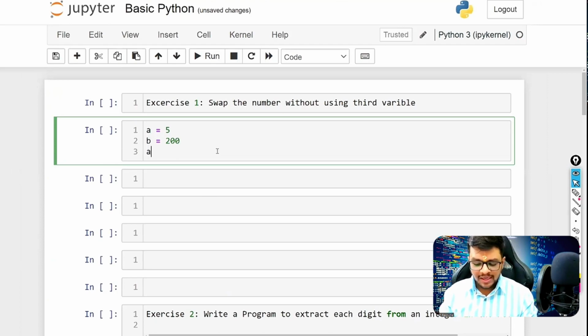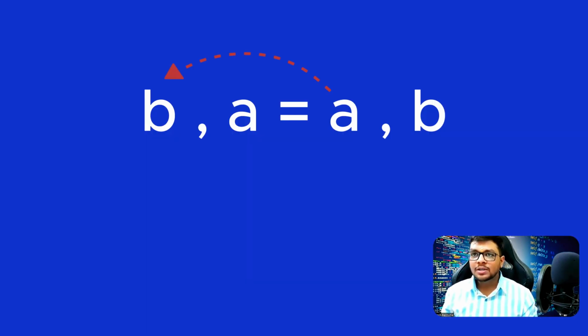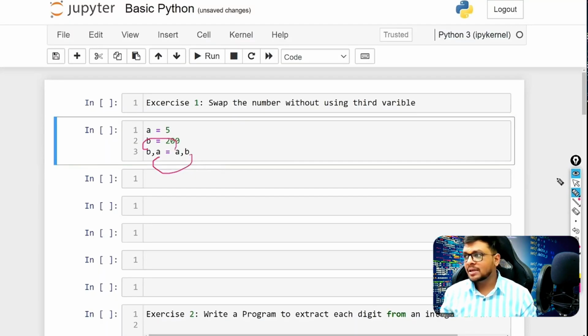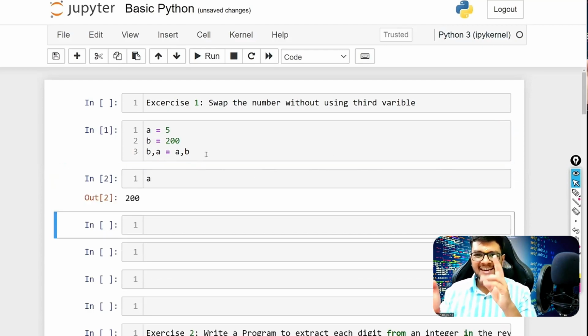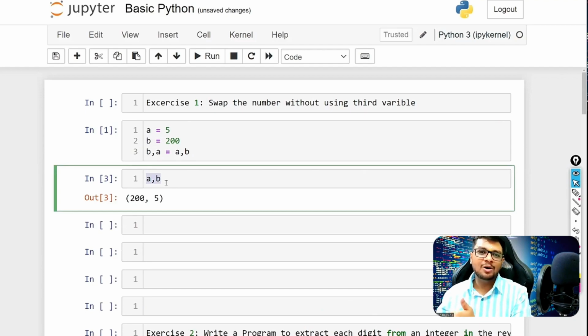In Python, it is very simple. A comma B equals B comma A. That's it. So what would happen here? Very simply, your first part would go inside this, and this B would go inside A. It is as simple as that. So when I run this and print the value of A once again, it is 200. It is swapped. And the B value after this is 5. So A comma B would be 200 comma 5.